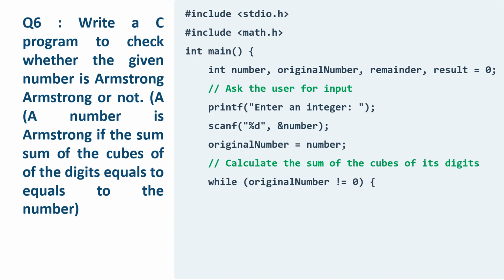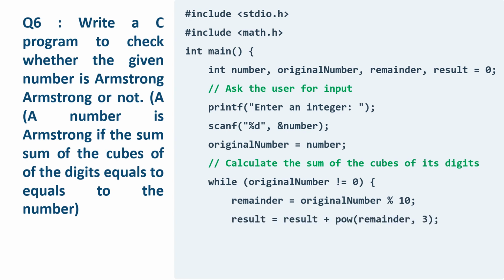This loop continues as long as original number is not 0. This calculates the last digit of original number by taking the remainder when original number is divided by 10. This calculates the cube of remainder using the pow function and adds it to result. This removes the last digit from original number by dividing it by 10 and storing the integer quotient back in original number. When the program exits from the loop, the variable result contains the sum of the cubes of the